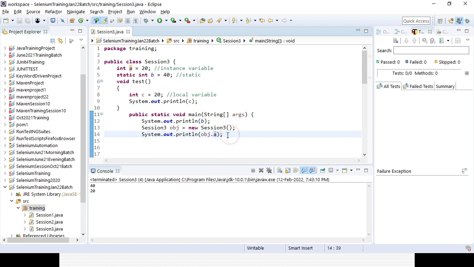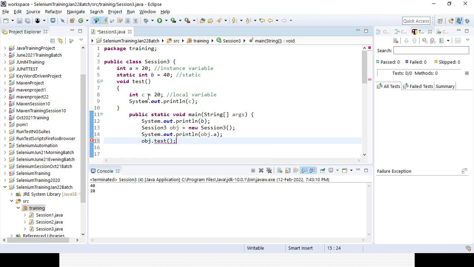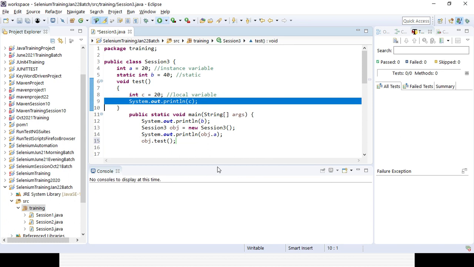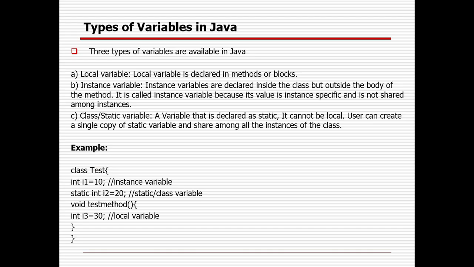So that is the beauty, right? But the local variable you cannot use in any circumstances in the main method, right? But you can call that method. In the method only, that value can be printed based on the method body you have written. Now if you run it, you can see the value of 20 will also come through the method, but you cannot access that local variable. So you can create a local variable here again. So those are the three different variables available in Java. One is called local variable, another is called static variable, another is called instance variable.